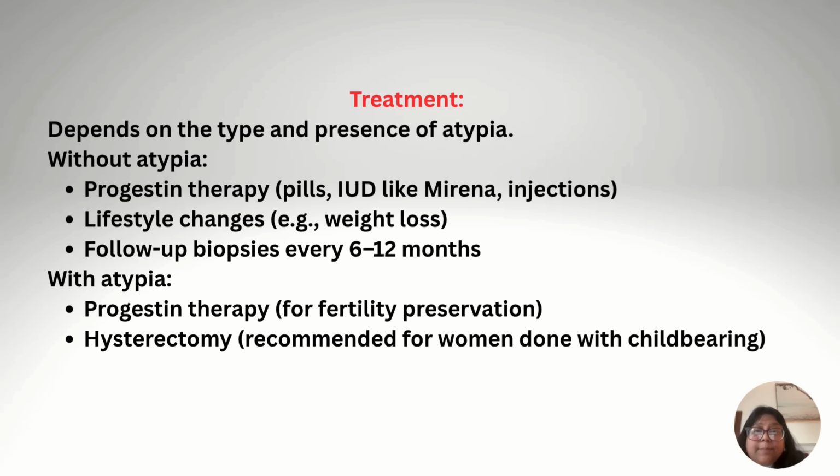Treatment depends on the type and presence of atypia. If endometrial hyperplasia is present without atypia, then progestin therapy is given. Lifestyle changes like weight loss are advised. Follow-up biopsies every 6 to 12 months are advised. And if there is endometrial hyperplasia with atypia, progestin therapy for fertility preservation is prescribed, and hysterectomy is recommended for women done with childbearing.